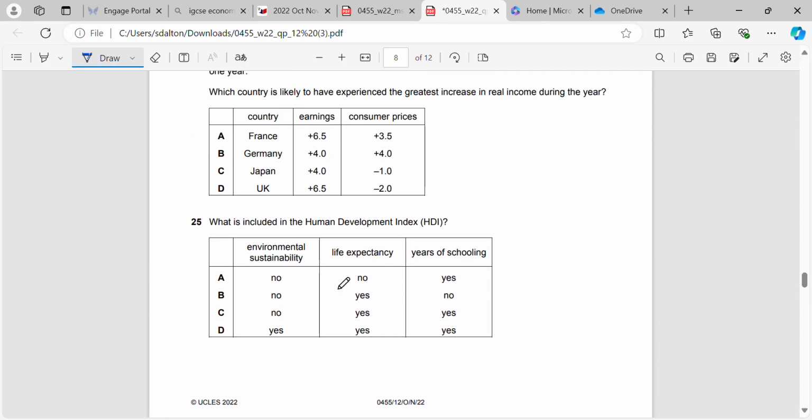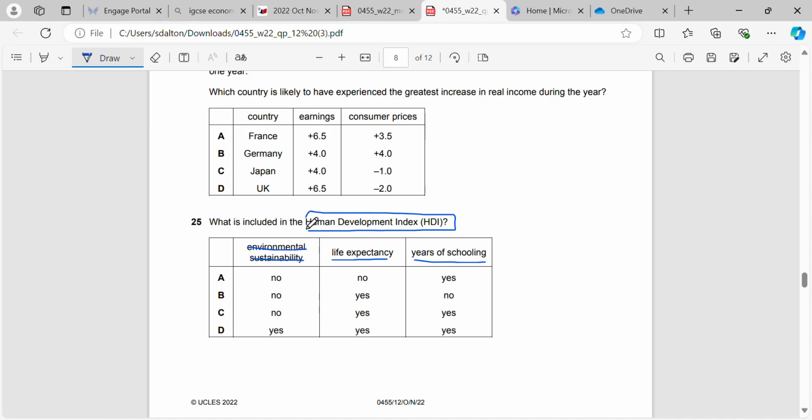Okay, what is included in the HDI? Very similar to the question from question paper 11 also. In question paper 11 we explained that the HDI includes life expectancy, and it includes years of schooling, and it includes income per head, but it does not include environmental sustainability and some other factors.